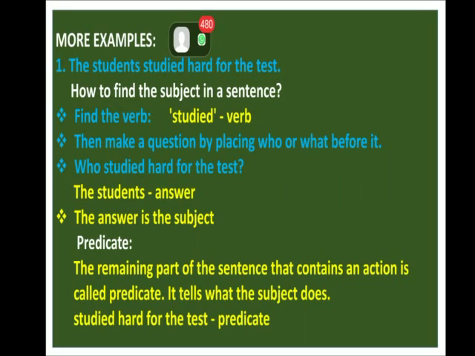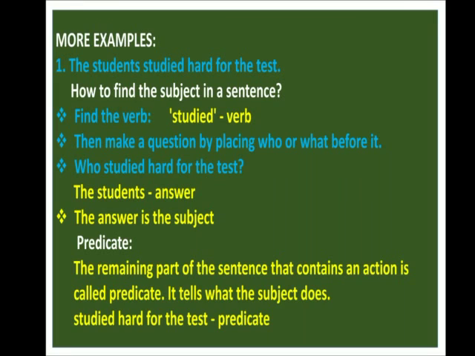Who studied hard for the test? Yes, the students studied hard for the test. The students, that is your answer. So the students will be the subject and the remaining part of the sentence, that is studied hard for the test, is the action of the subject. What does the subject do?